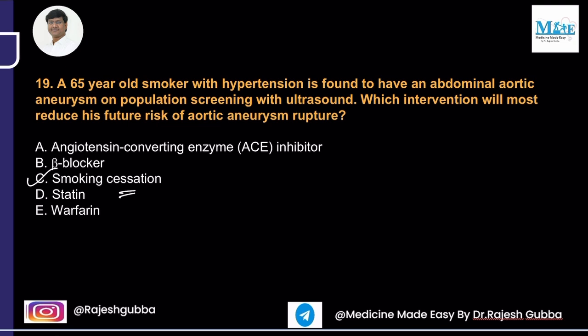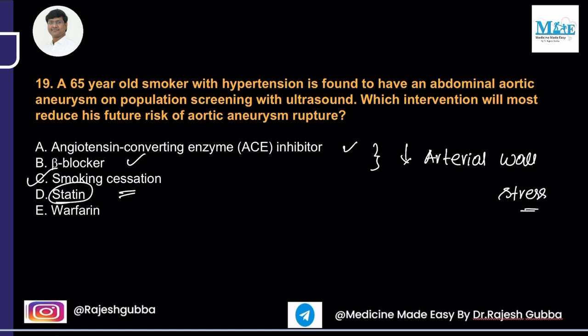See, your beta blockers as well as ACE inhibitors, both of them reduce the arterial wall stress. And if these drugs are reducing the arterial wall stress, that is very good. They will reduce the risk of aortic aneurysm expansion as well as rupture.